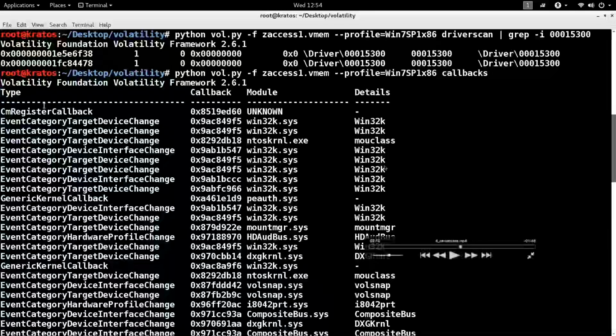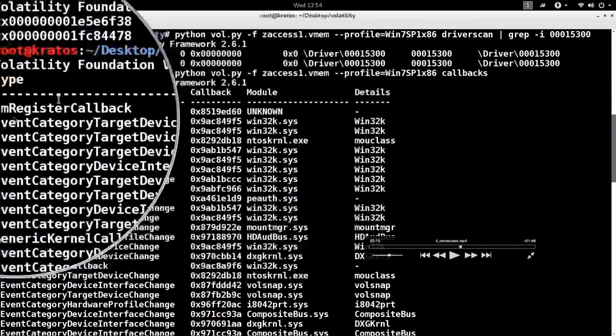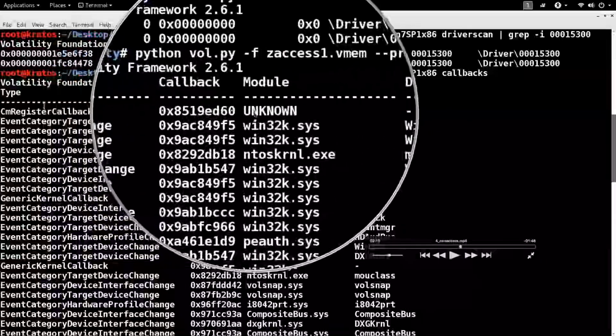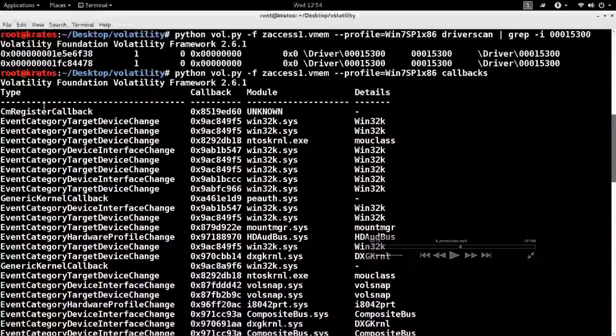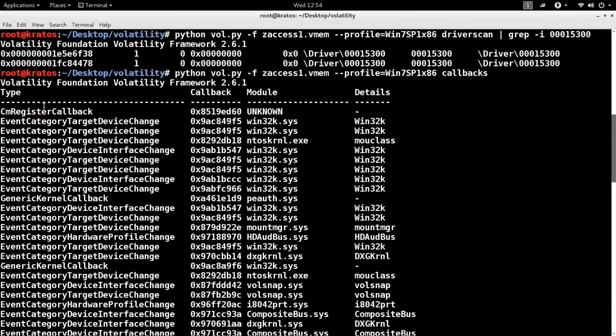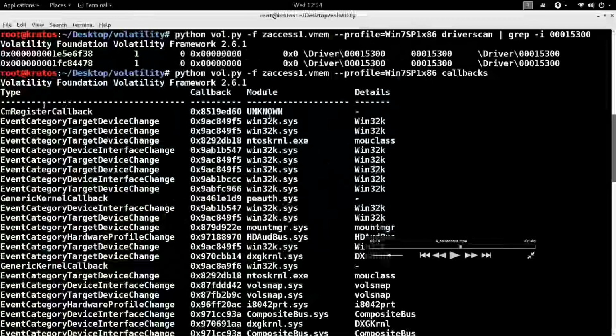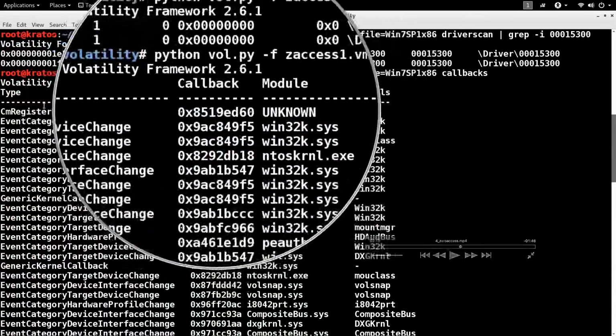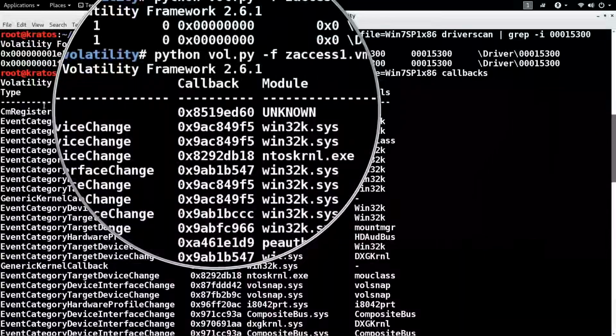In this case, what is suspicious is there is a callback routine which is monitoring the registry related operations. But this callback function is pointing within an unknown module. Whenever you see an entry such as unknown module, attackers use stealth techniques, but this is also a giveaway that this is suspicious. By the way, callbacks are not bad. Many normal drivers also set callbacks, as you can see here. But this is suspicious because this callback routine is pointing in an unknown module. I don't know what the module is.